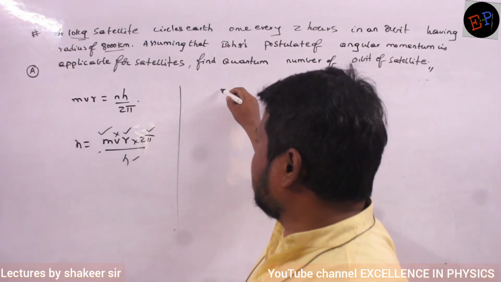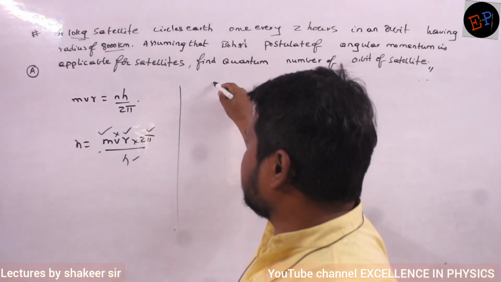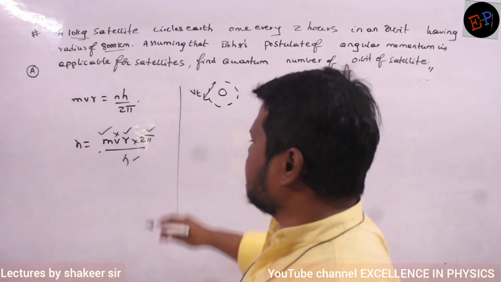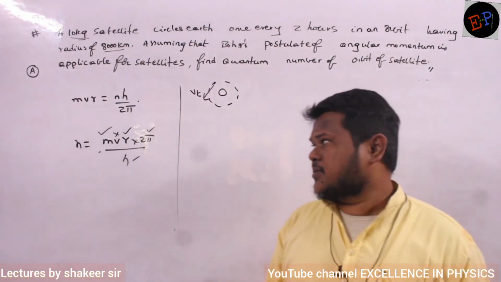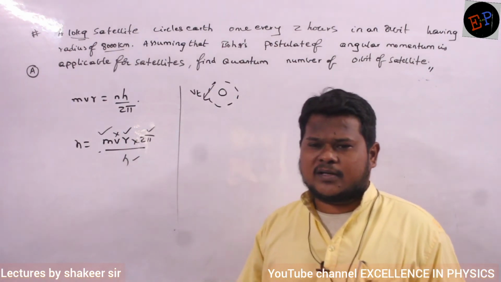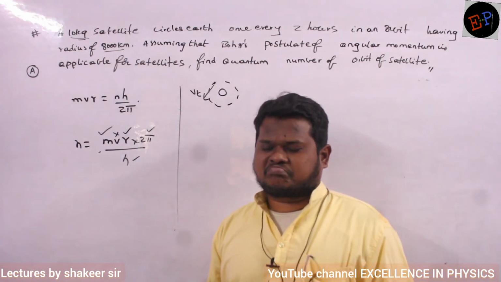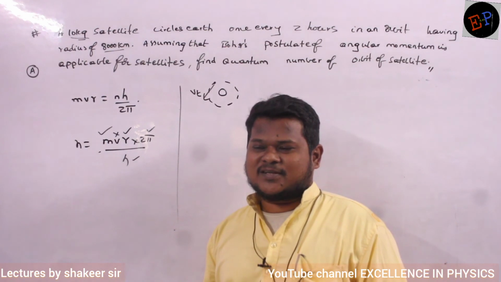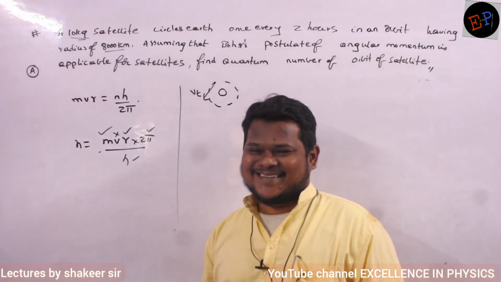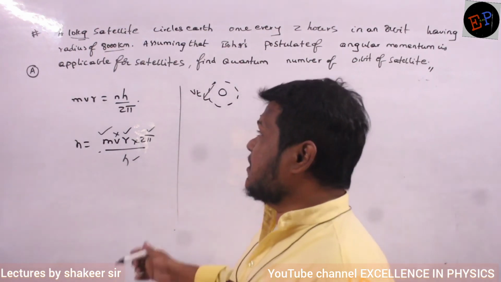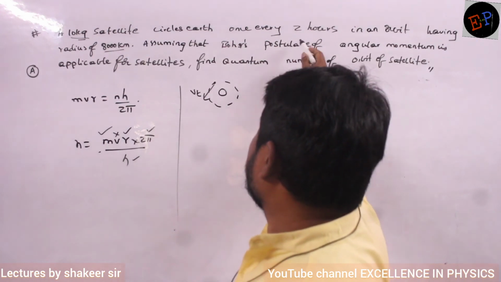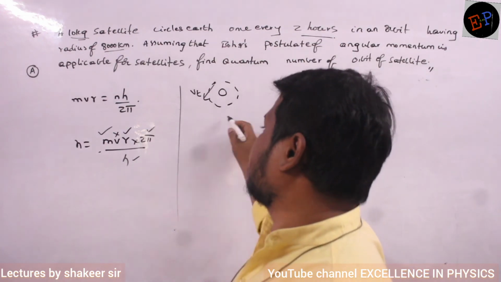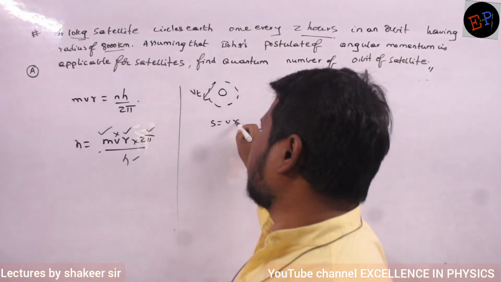So for example, if this is Earth, this is the satellite. The satellite will be rotating with a particular tangential speed. That tangential speed is nothing but v here. How can I calculate? r into alpha. There is no alpha, and a is also not there. How can I calculate? See, my time taken is given. Time taken is given. Or you can just write displacement is equal to velocity into time.